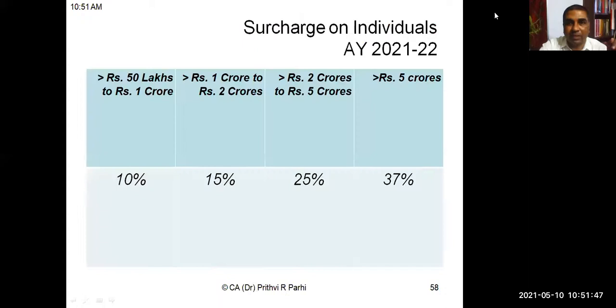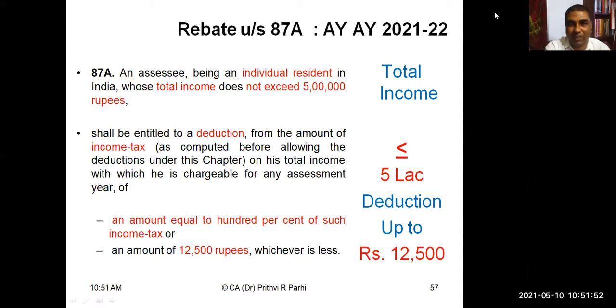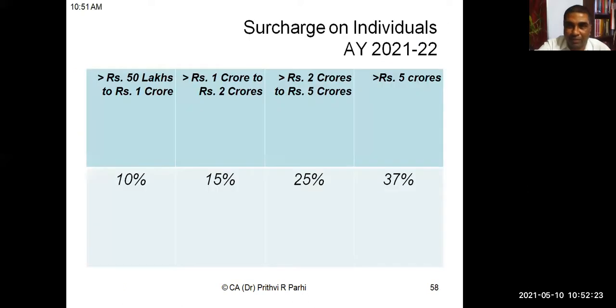But for this assessment here, let me tell you about this relief, this rebate. Even if that is the tax rate, if the total income doesn't exceed 5 lakh, a rebate of 100% of the tax amount or rupees 12,500 is allowed. So if someone's income is 5 lakh rupees, the tax liability will be nil. Up to 5 lakh rupees, tax liability will be nil because of this rebate. But if it's slightly above 5 lakh rupees, he has to pay tax according to the slab rate.